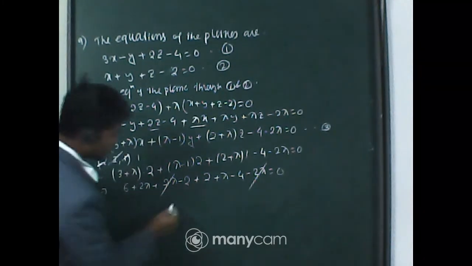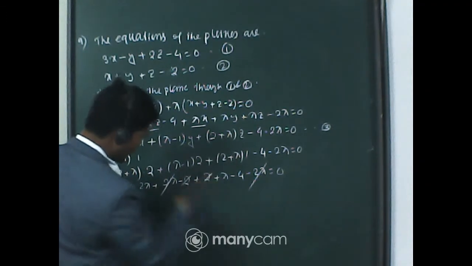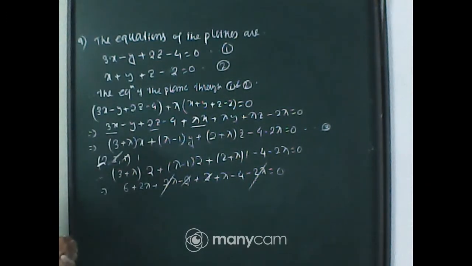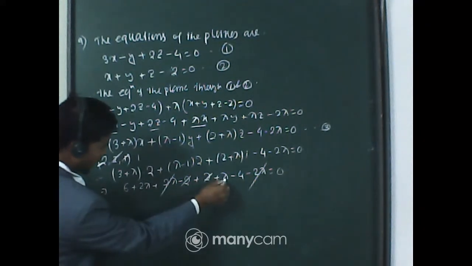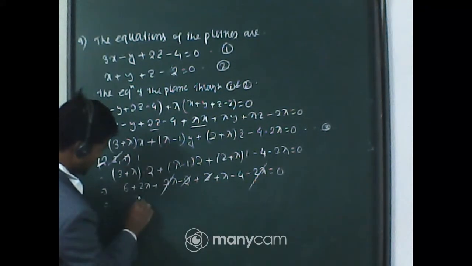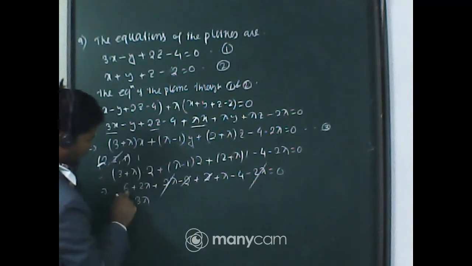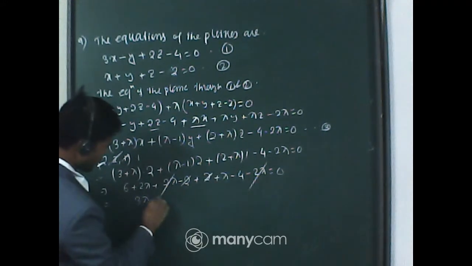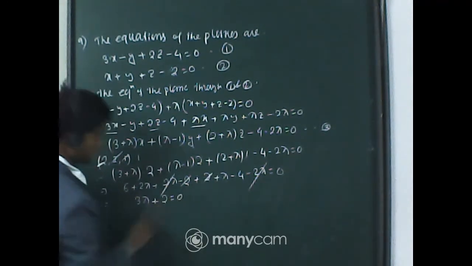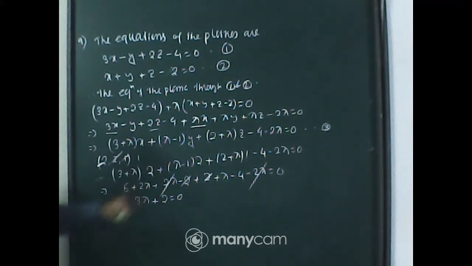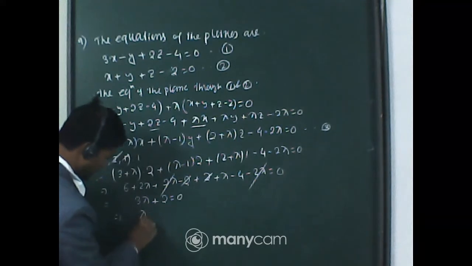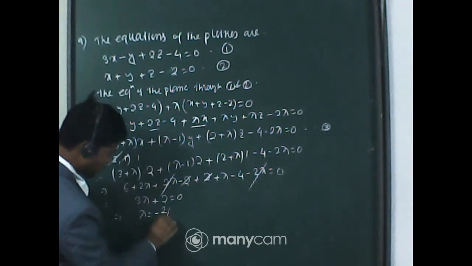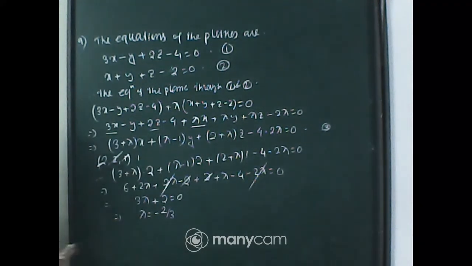And also this plus 2 and this minus 2 will cancel each other. So finally we have 2 lambda and lambda, that is 3 lambda, and 6 minus 4, that is plus 2, is equal to 0. 3 lambda plus 2 is equal to 0. Means from here we can say that lambda is equal to minus 2 by 3. Value of lambda is known.